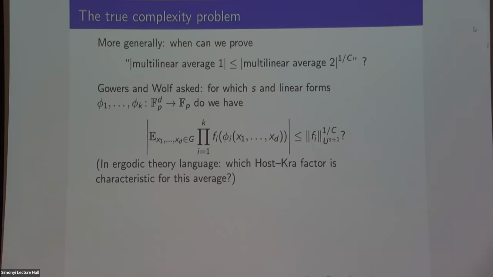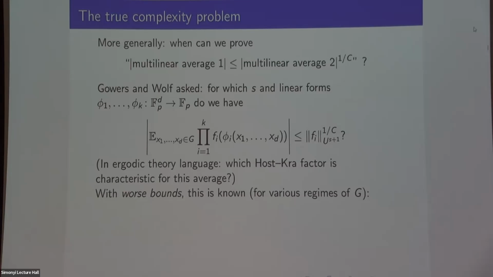So qualitatively, if you don't put this polynomial bound on the right-hand side, you just ask for something that tends to 0, right? Like if the right-hand side tends to 0, does the left-hand side tend to 0? Then this is known, at least for your favorite types of group.